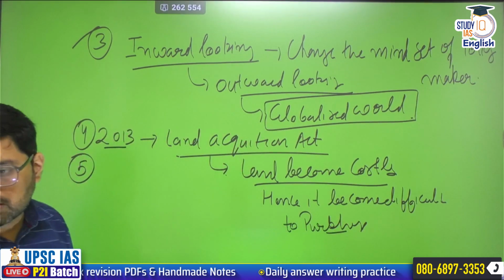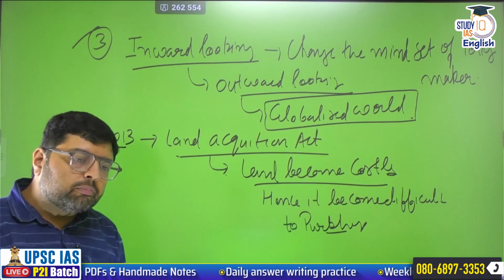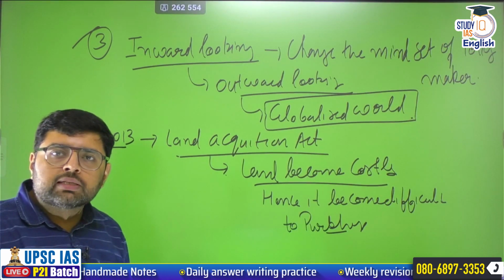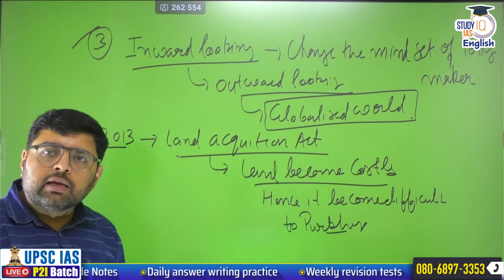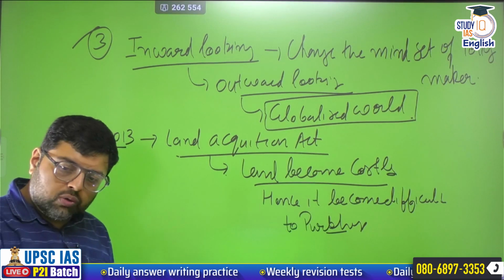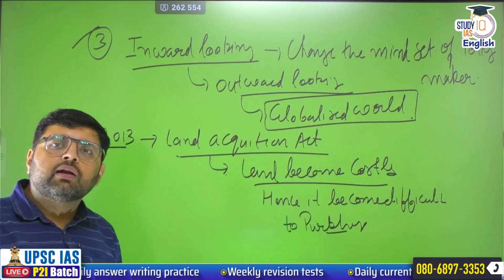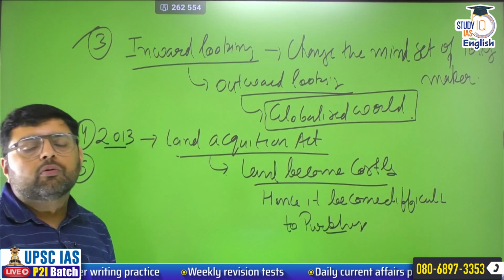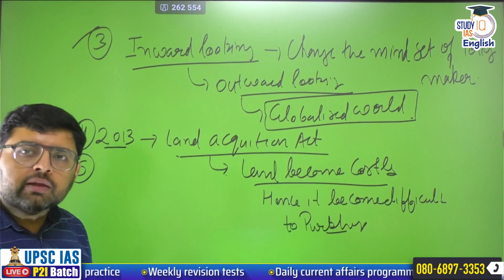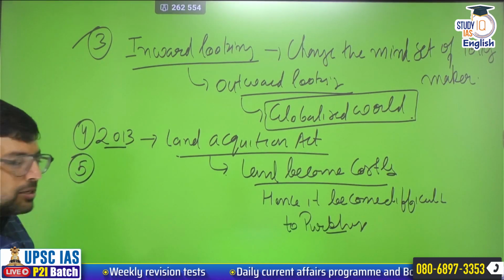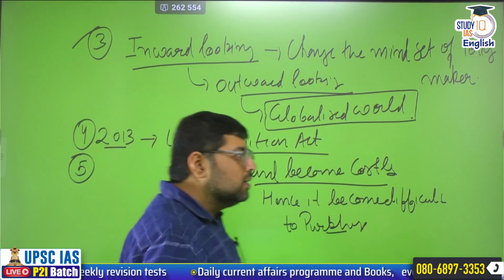Even we have seen this thing also, that some people purchased land in the name of SEZ in order to increase the rental or land value or property value in that area. Clear? So such practices were also seen.